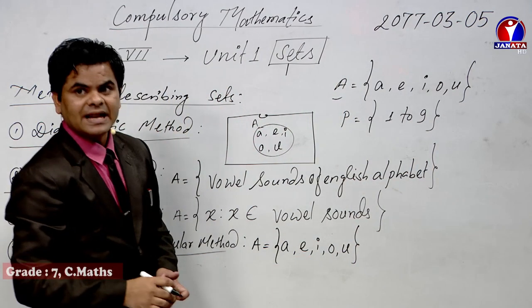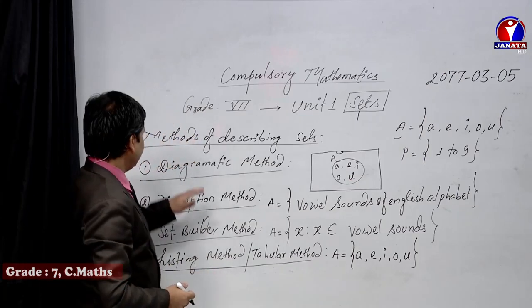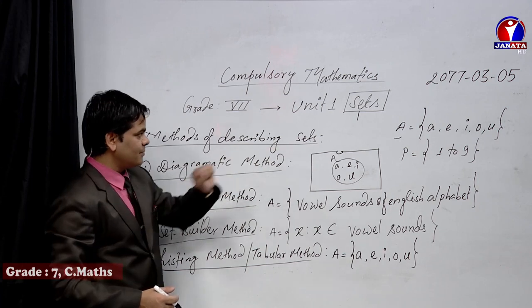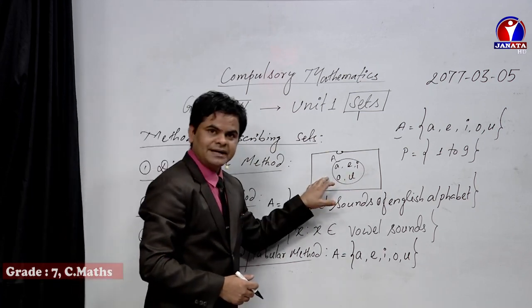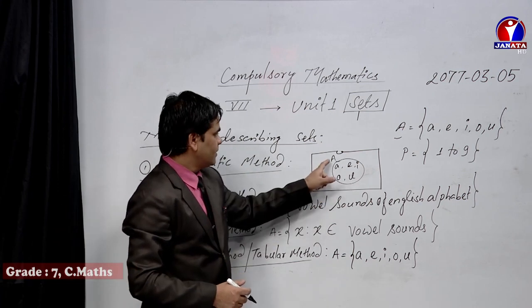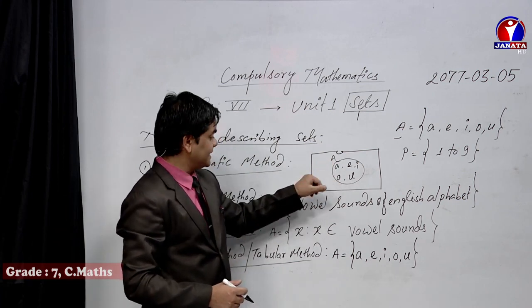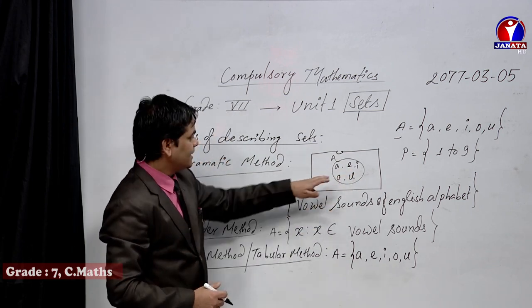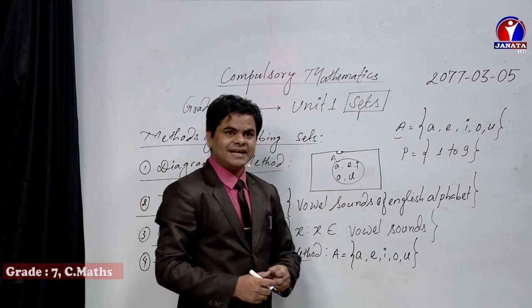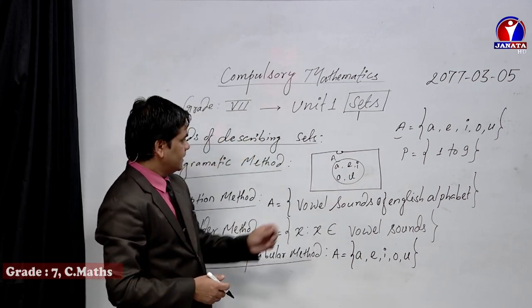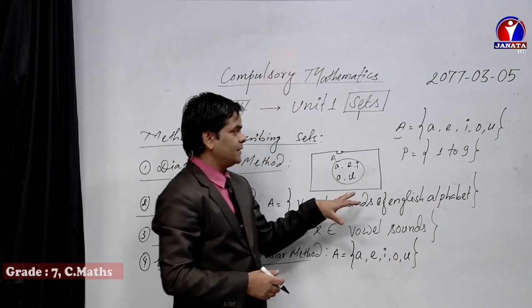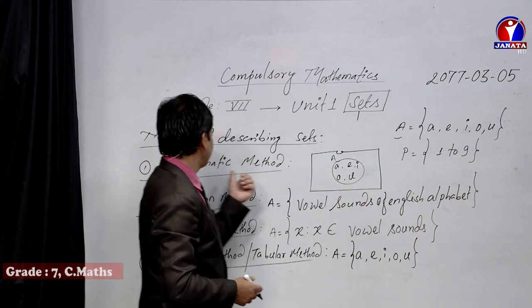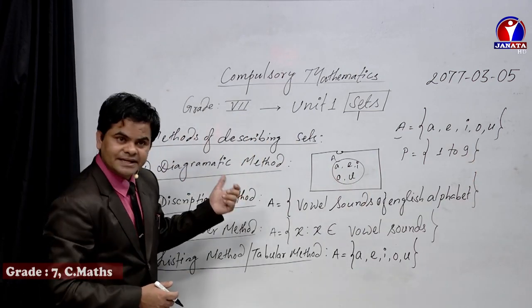The natural numbers from 1 to 9. If we take this example, then to represent that information through the diagrammatic method, we prepare the Venn diagram like this, and then we keep the name of the set in a capital letter. As the elements are in small letters, we write the elements in small letters. Now, in place of a, e, i, o, just substitute 1 to 9. That is the way of representing the set information by using a diagram.